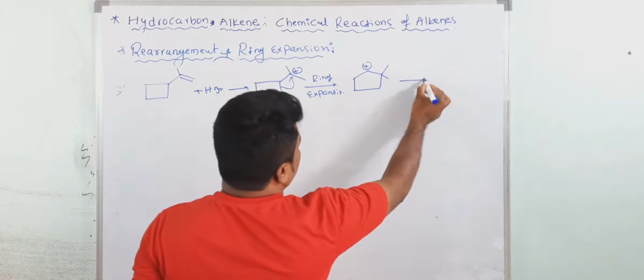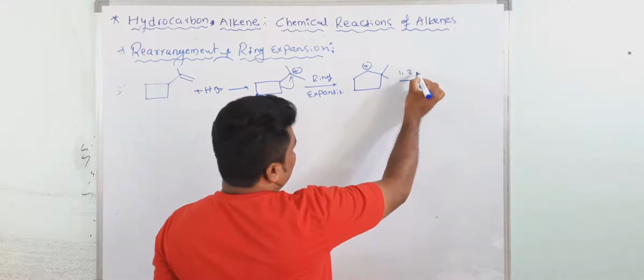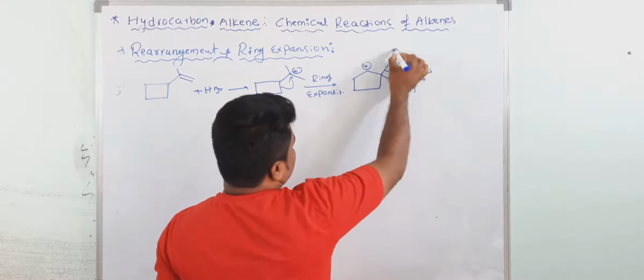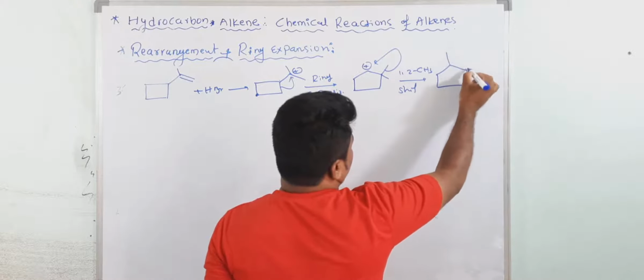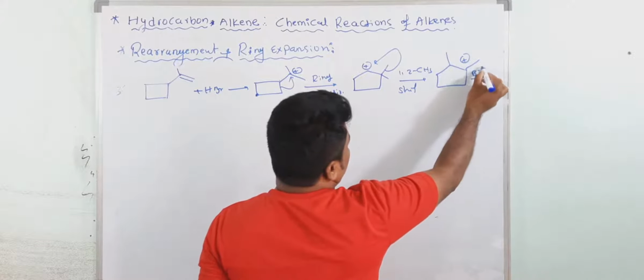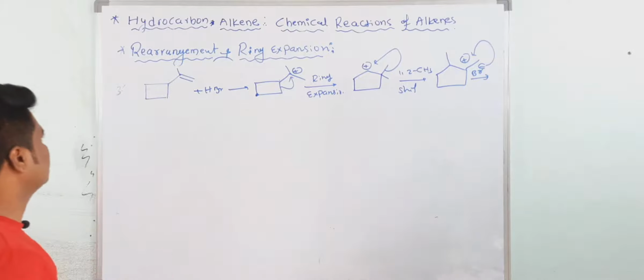Then what happened here? This is which carbocation? Secondary carbocation. Then a 1,2 CH3 shift will take place. So one CH3 shift over there. Then see here, now this is a positive charge. Then what happened? Br minus will attack. Then you will get the final product. Write down the final product.